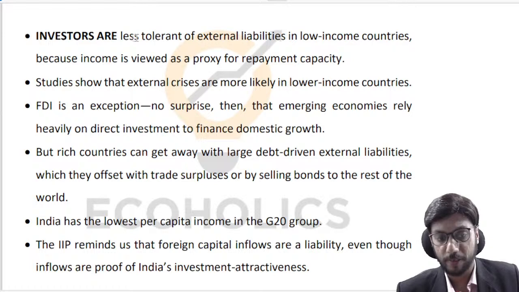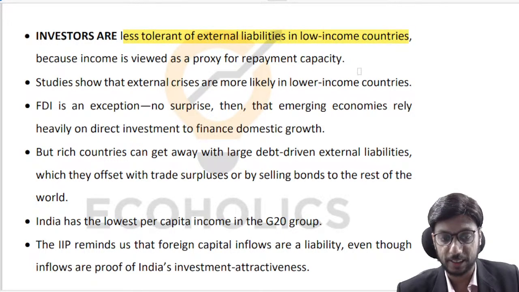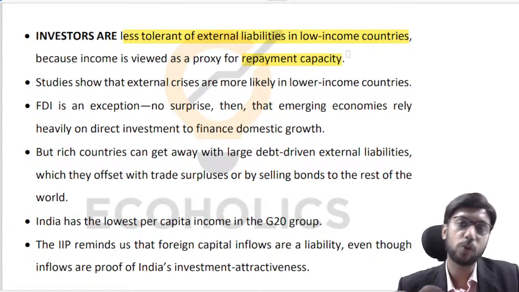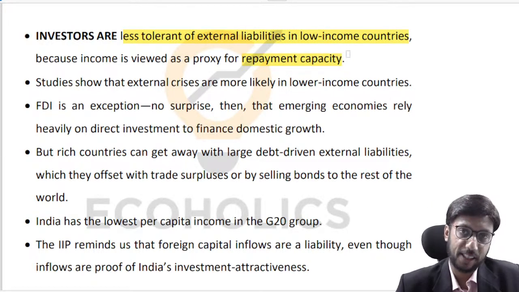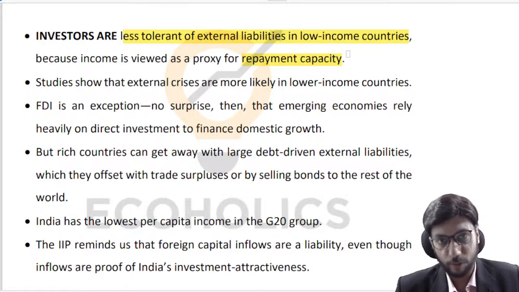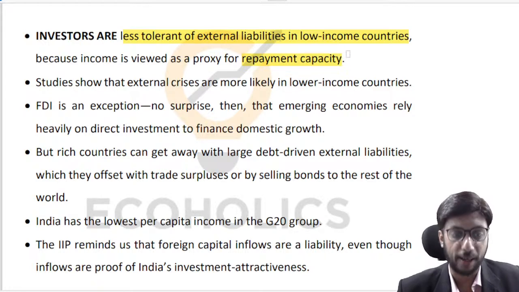Coming ahead, investors are less tolerant of external liabilities in low-income countries, right? Because ultimately we are trying to get a sense of your repayment capacity. Now India doesn't have a problem here for sure. We have always been able to repay our debt, and we have always repaid our debt. Going ahead as well, we will do that, right?